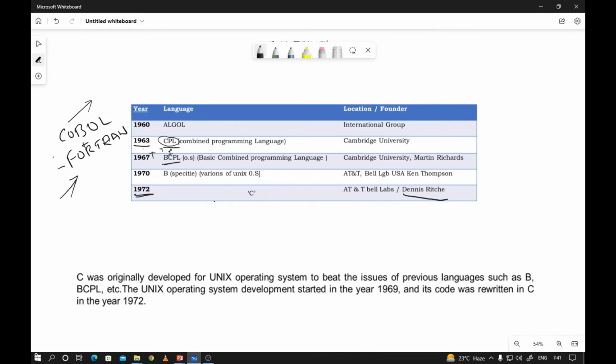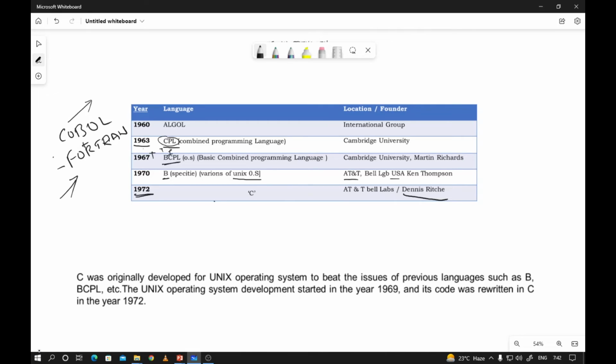Next they thought about one more language, the B language, which is a combination of CPL and BCPL. They developed this programming language again, and it was specially designed for the Unix operating system, at the same AT&T's Bell Laboratories in the USA, by Ken Thompson.